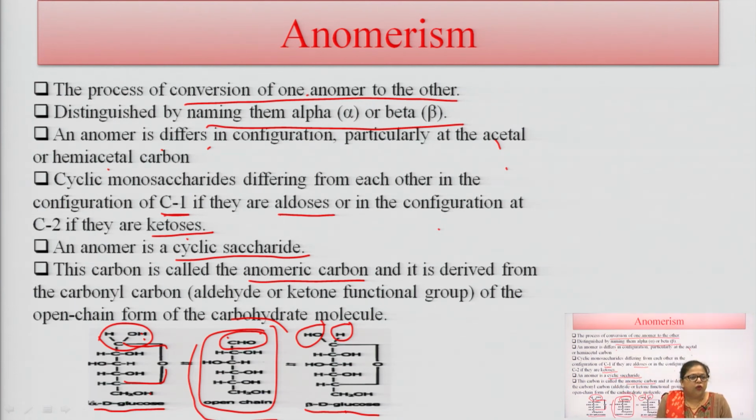This anomer is of a cyclic saccharide. This carbon is called the anomeric carbon, and it is derived from the carbonyl carbon, that is the aldehyde or ketone functional group, which is the open chain form of the carbohydrate molecule here.